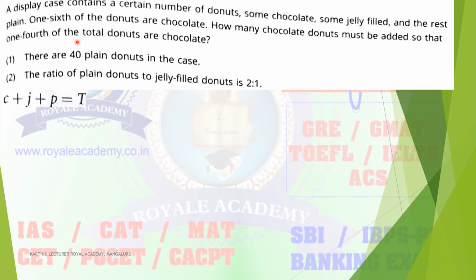You have to determine this with the help of the two statements, and see from which statement alone you can answer. Here I will choose chocolate as C, jelly filled as J, and the rest plain as P. So C plus J plus P is equal to the total. Then what is given in the question? 1/6 of the donuts are chocolate, so C is equal to 1/6 of the total. I will write it like this.